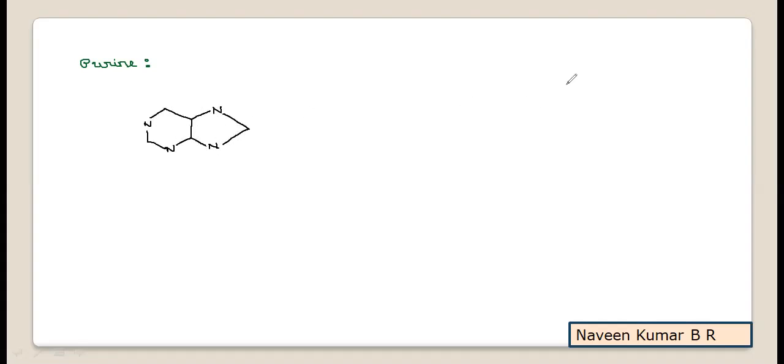Then numbering is very important here. If you understand the numbering, then only can you learn the chemical name. So numbering you can start from here: first position, second, third, fourth, fifth, sixth. From this nitrogen you go in the anti-clockwise direction to give the number, so you can consider the numbering from this nitrogen. So it is 7, 8, 9.